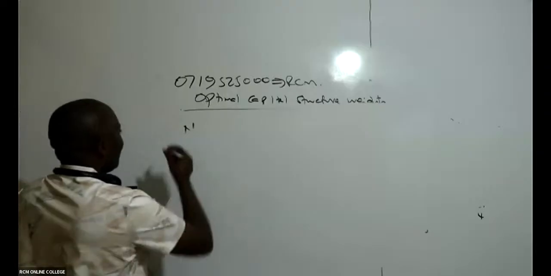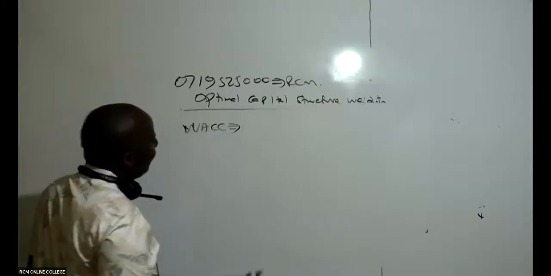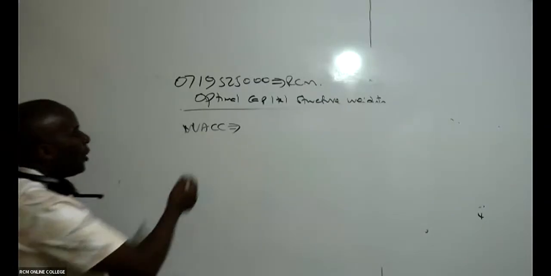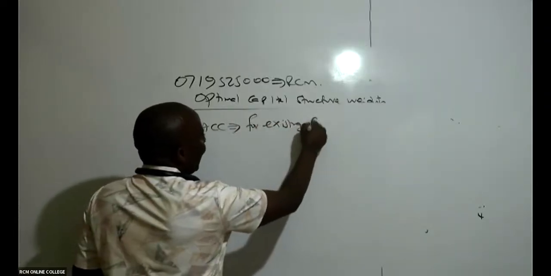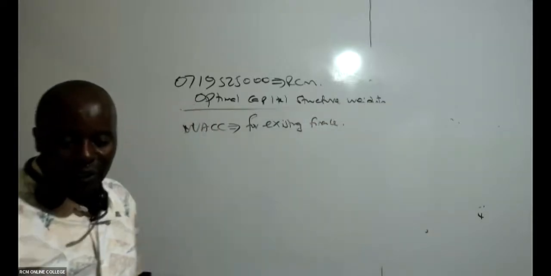Ladies and gentlemen, remember, the WACC is for existing projects, for existing finance.